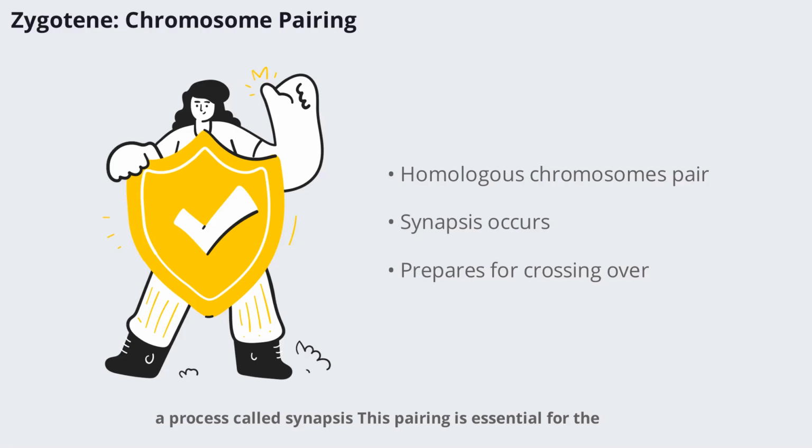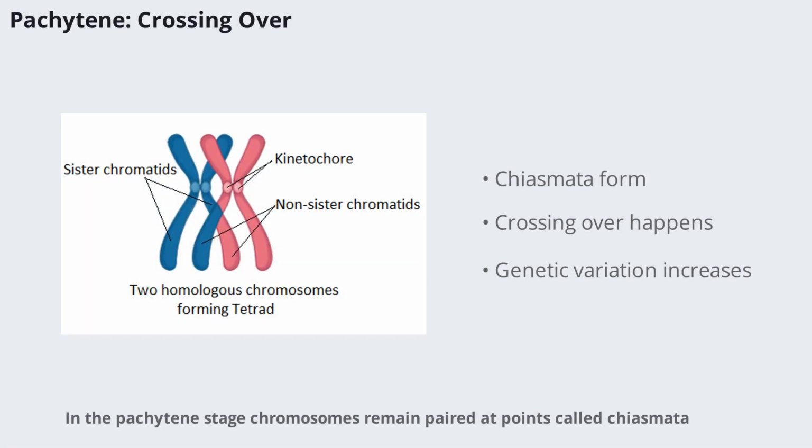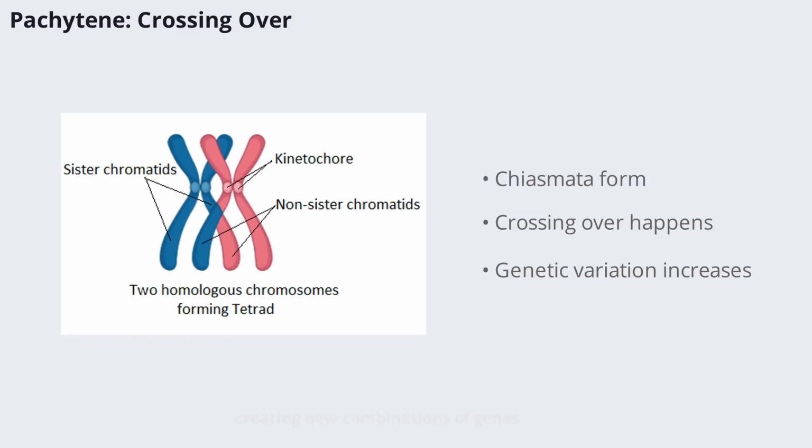This pairing is essential for the exchange of genetic material that occurs later. The chromosomes align closely, setting the stage for the crossing over that will increase genetic diversity in the offspring. In the pachytene stage, chromosomes remain paired at points called chiasmata where crossing over occurs. This is when segments of genetic material are exchanged between homologous chromosomes, creating new combinations of genes. Crossing over is a key source of genetic variation, which is essential for evolution and adaptation.